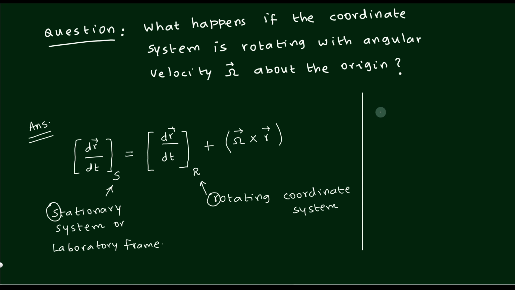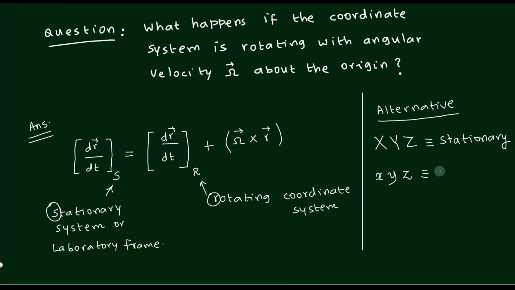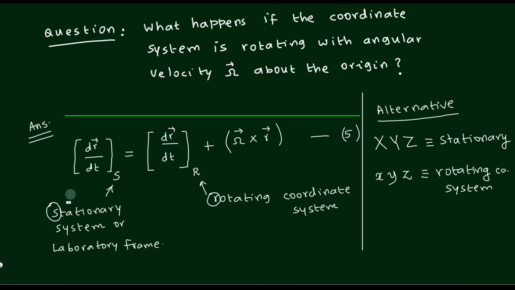The omega cross r term is the important thing that I was explaining for the last maybe 40 minutes, and it should be clear how it has come there. It is a tradition to use capital XYZ for the stationary system. If you use some other book, sometimes capital XYZ and small xyz will come. Capital XYZ means stationary coordinate system. Small xyz means rotating coordinate system. So keep this equation number 5 with you. This is very important whenever we deal with a rotating coordinate system. This is our main result in today's class.